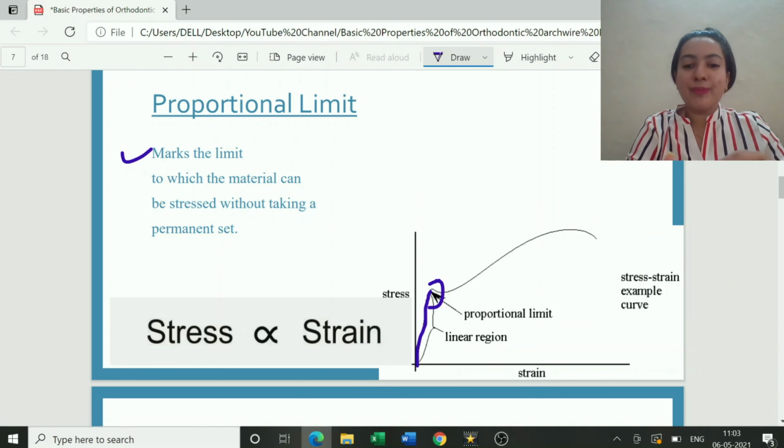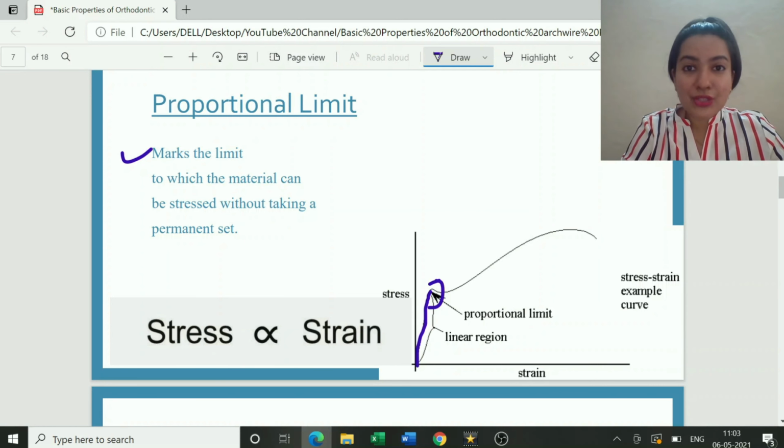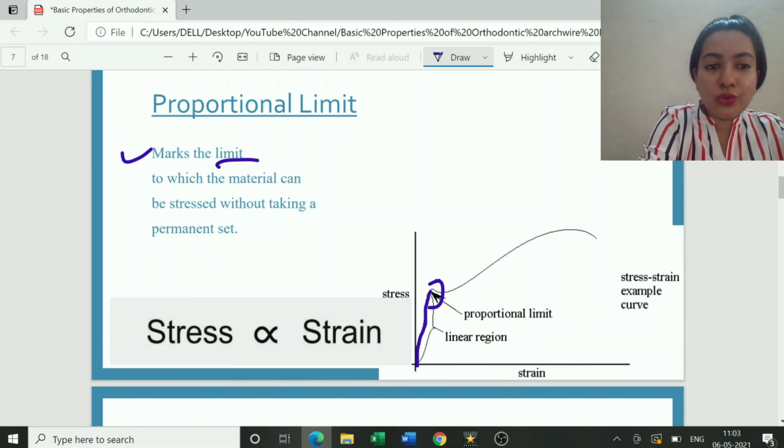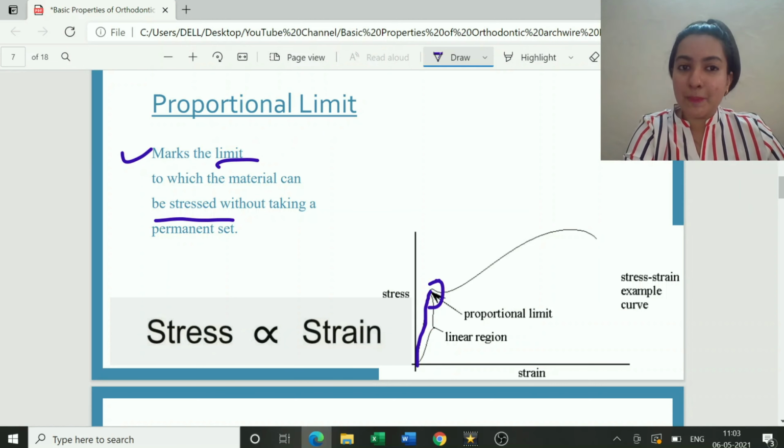Okay, meaning if my rubber band can be stretched till 25 millimeters in such a manner that it will come back to its original shape and size and form, so that particular limit is known as my proportional limit. So proportional limit is basically the limit to which the material can be stretched. Okay, if I stretch it beyond that, there will be permanent deformation. So the limit to which the material can be stressed without taking a permanent set.